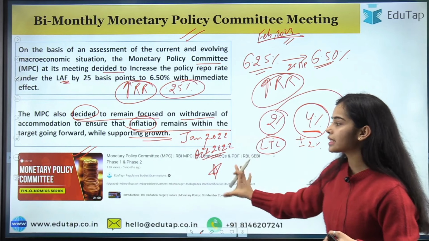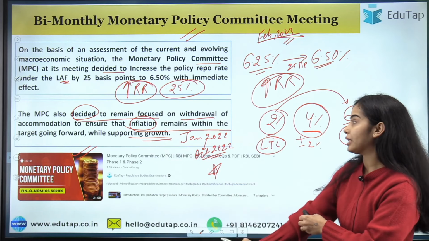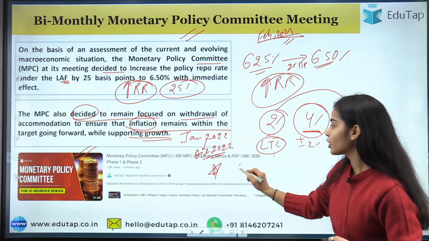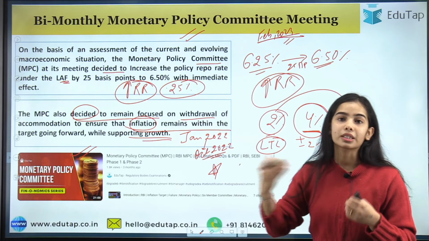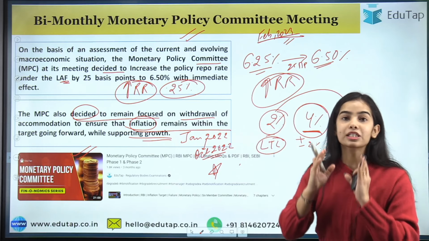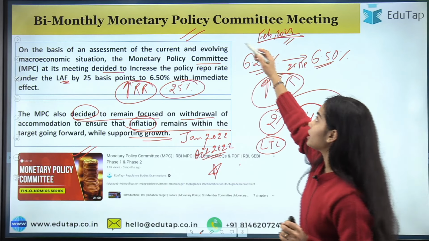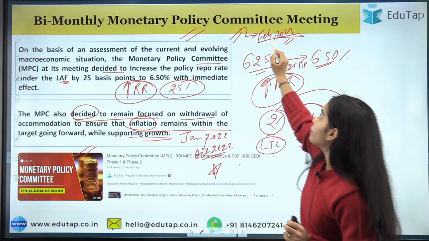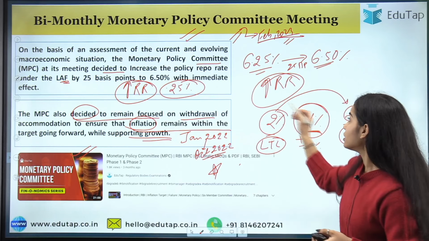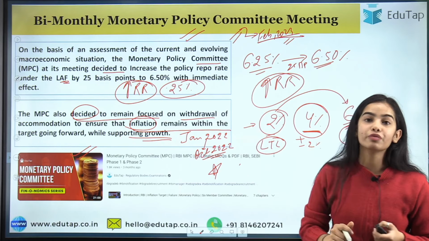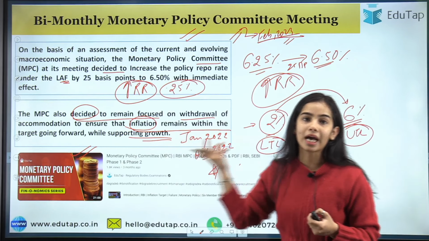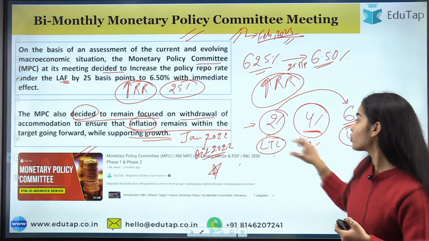The head of the Monetary Policy Committee meeting is the governor of RBI, currently Shaktikanta Das. So I hope you have understood that the Monetary Policy Committee in its February meeting has decided that the repo rate will be increased as well as the withdrawal of accommodation will be done, so that the inflation can remain within the target of 2% to 6%, that is around 4% plus minus 2%.